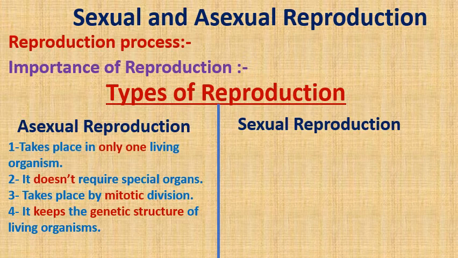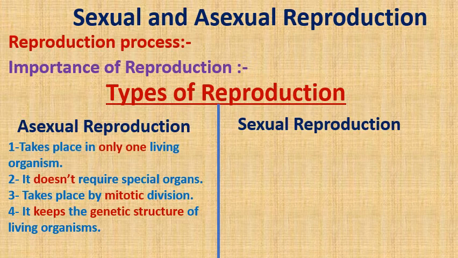Parent and new individual. Okay? Again, quickly, in asexual reproduction we need only one living organism. It doesn't require special organs like female or male reproductive organs.